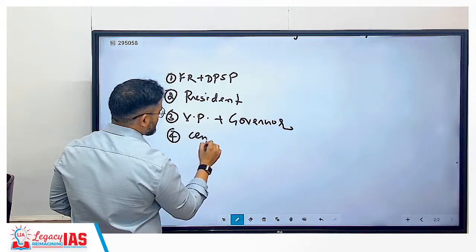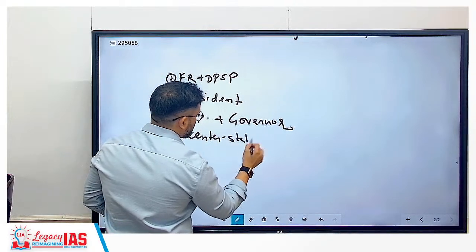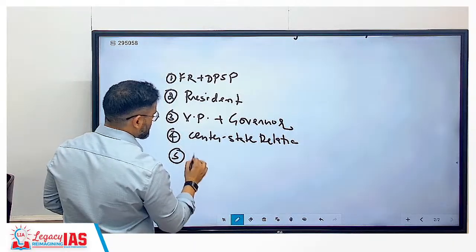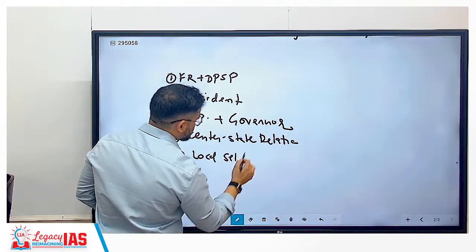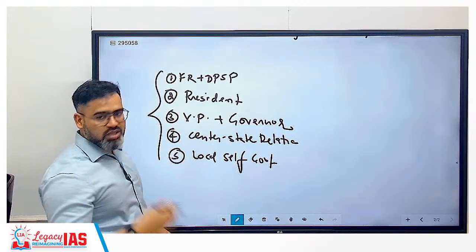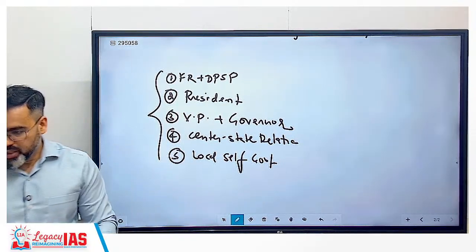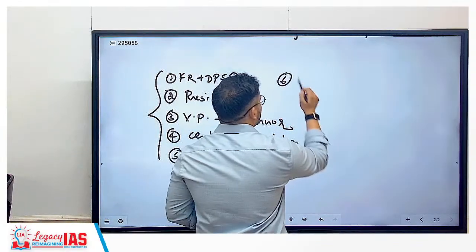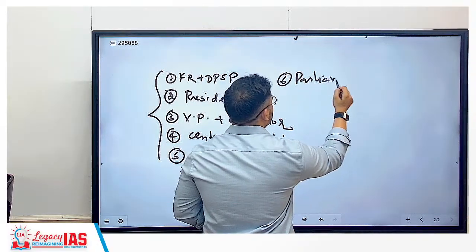Then center state relations. Fourth is local self government. They can definitely ask questions from other chapters too, but these are the chapters from where you will get maximum questions. And as a sixth chapter, you can add Parliament also.